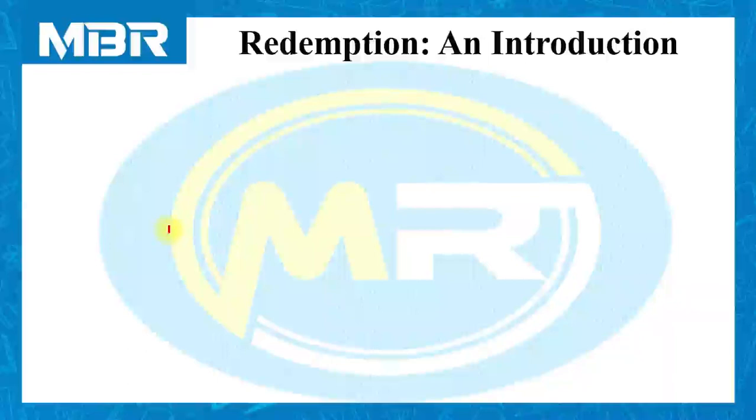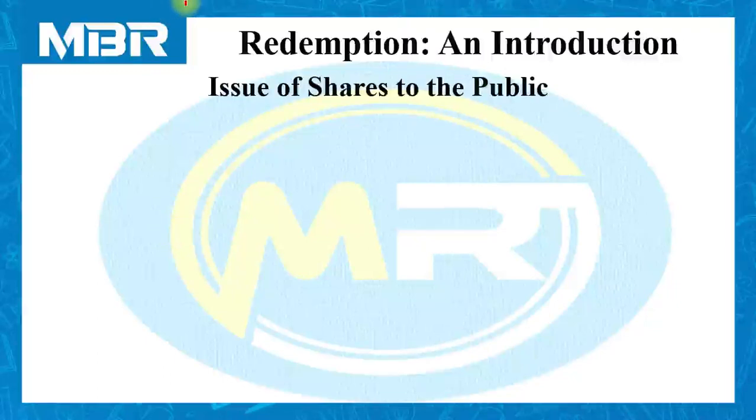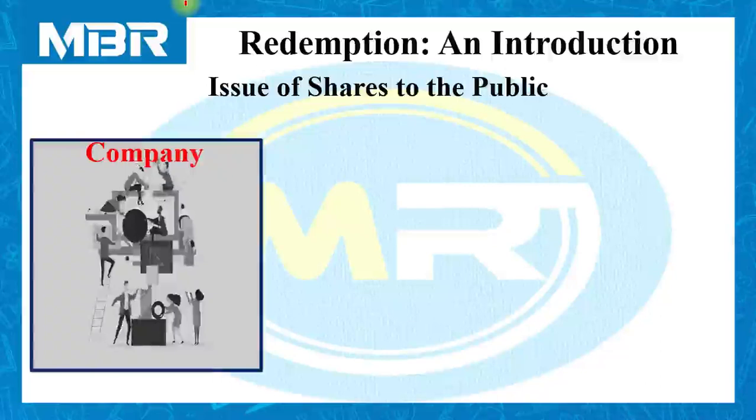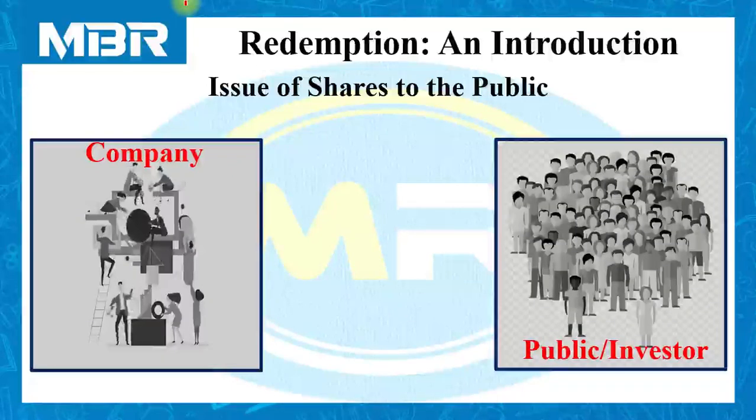For the purpose of understanding redemption, let me discuss the simple mechanism of issue of securities or shares to the public. When the company would like to issue shares or securities to the public, we have the company on the one hand and the public or investors at the other end.